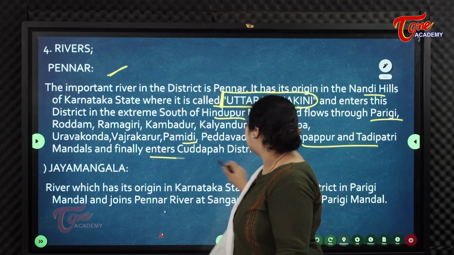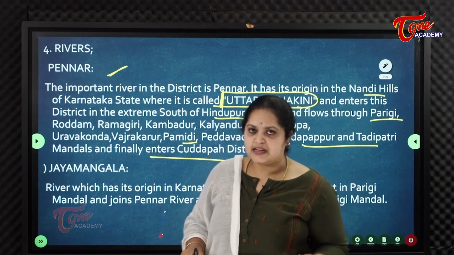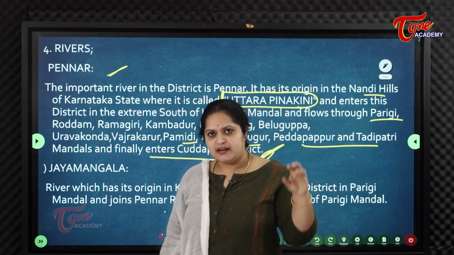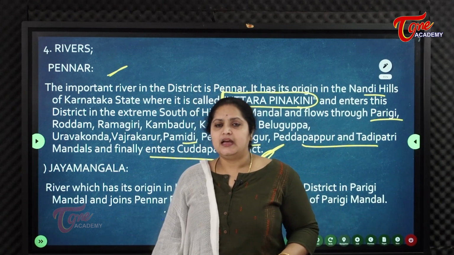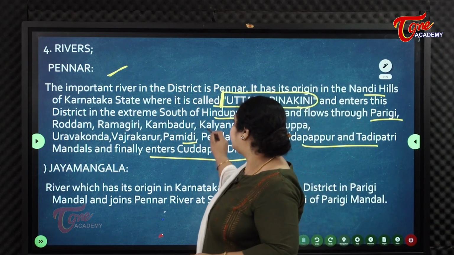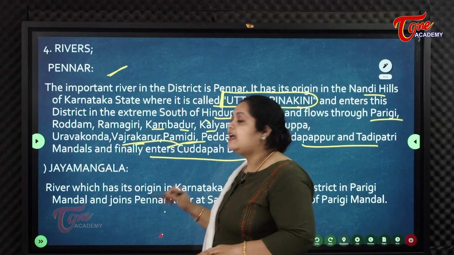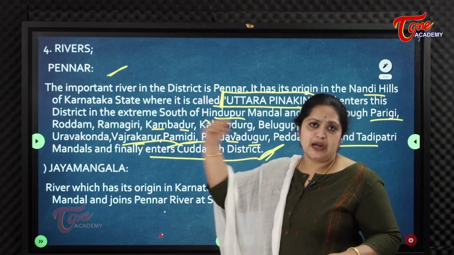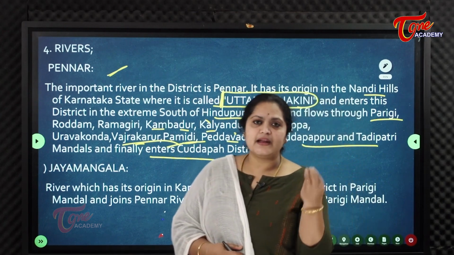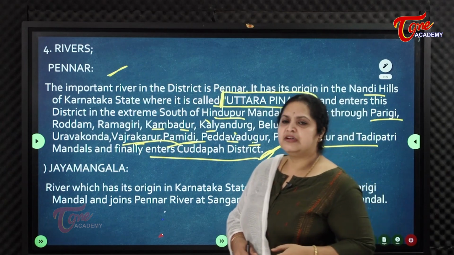Finally it enters Kadapa district. It comes from Karnataka, enters Anantapur almost near Hindupur. In Karnataka, this Pennar is called Uttara Pinakini, but in Anantapur it is called Pennar. And after draining all these places, it enters Kadapa district. So Pennar is a major river of Ananthapuram district.